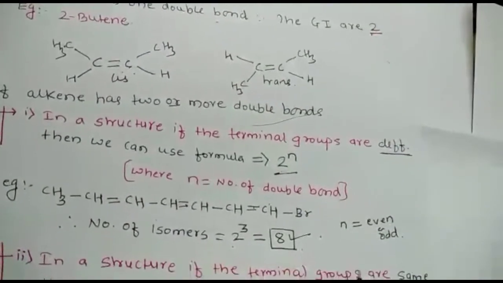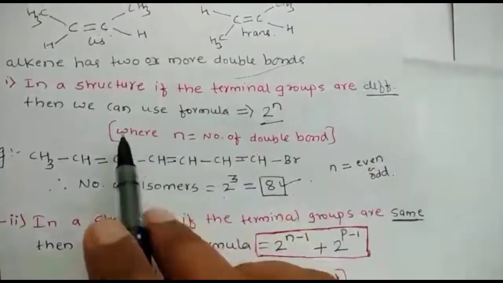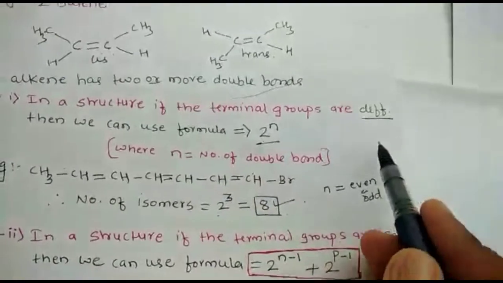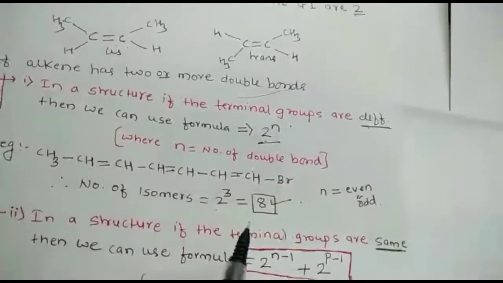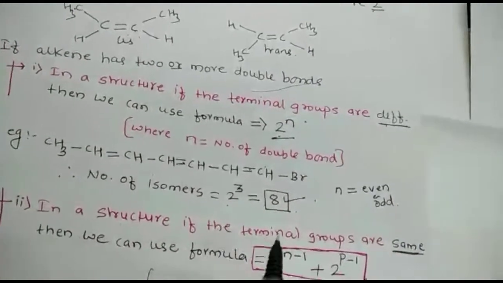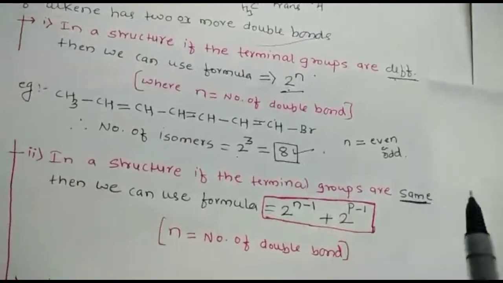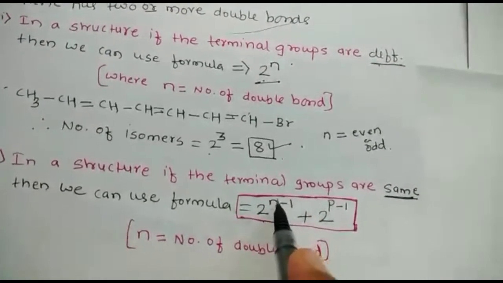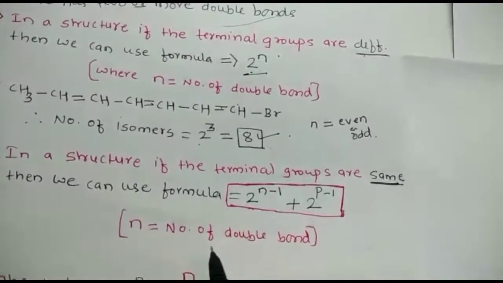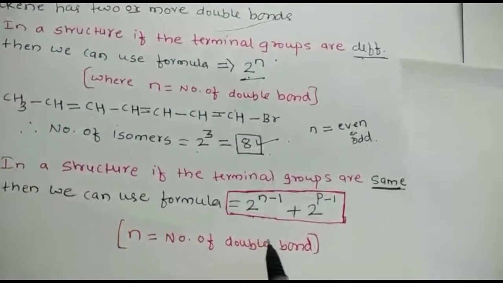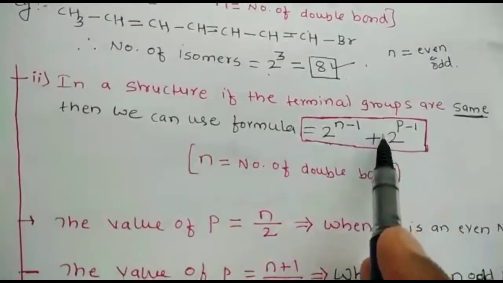Before we go to the second case, see the first: if the terminal groups are different, you have to use 2 raised to n. If the terminal groups, the ending groups, are the same in the structure, then you have to use this formula: 2 raised to n minus 1 plus 2 raised to p minus 1. N is the number of double bonds. Now we can find the value of p. What do you mean by p?